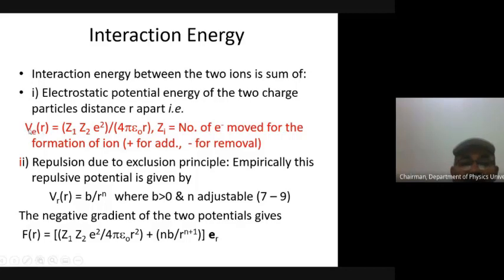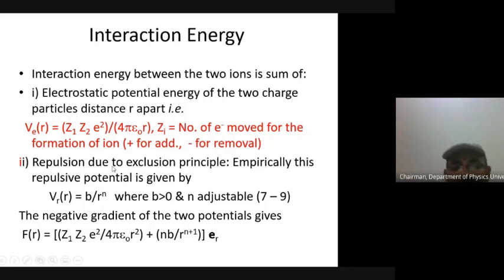The electrostatic potential energy, which is a function of r, is Z1 Z2 e² over 4πε₀r, inversely proportional to r, and the product of the charges, where e is the electronic charge. Z1 and Z2 are the numbers of electrons moved for the formation of the bond.